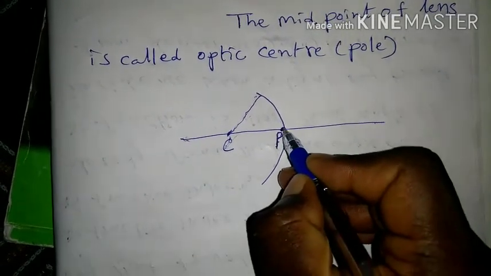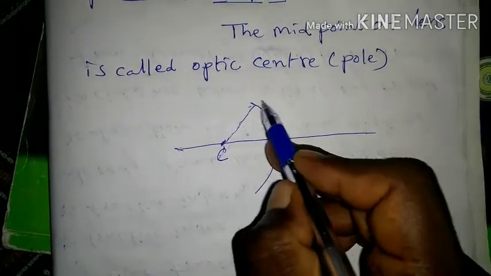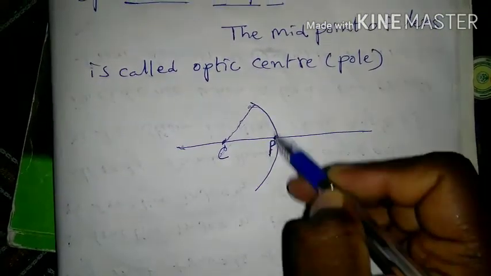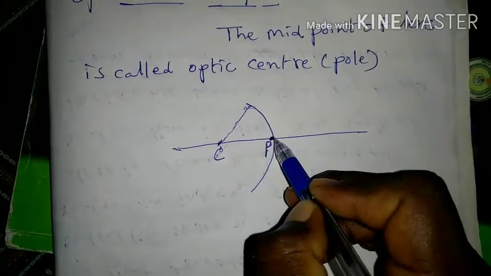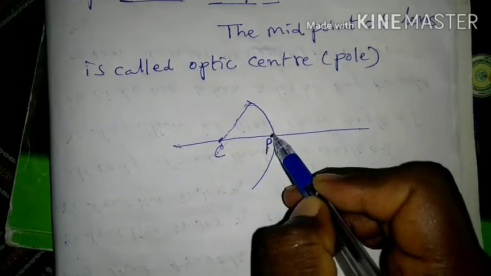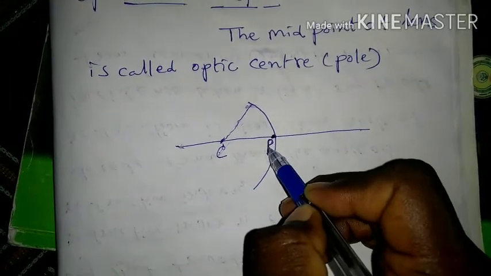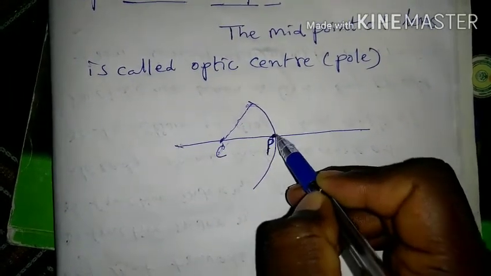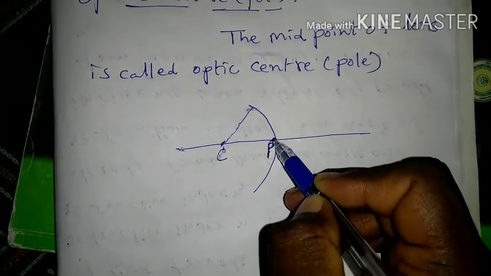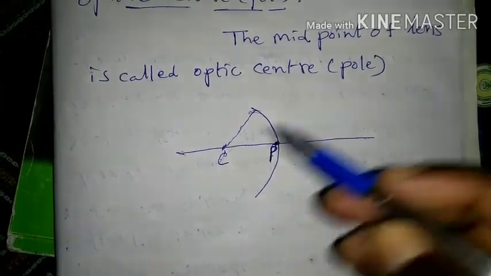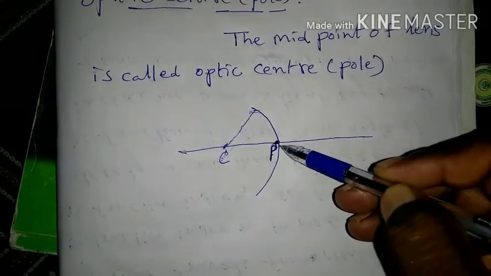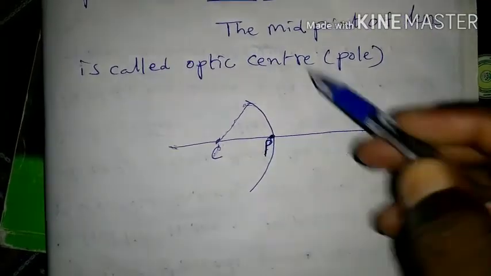The midpoint of the lens is called optic center or pole. I already wrote this P. Here is the middle point. The midpoint of the lens is called optic center. This is the explanation.